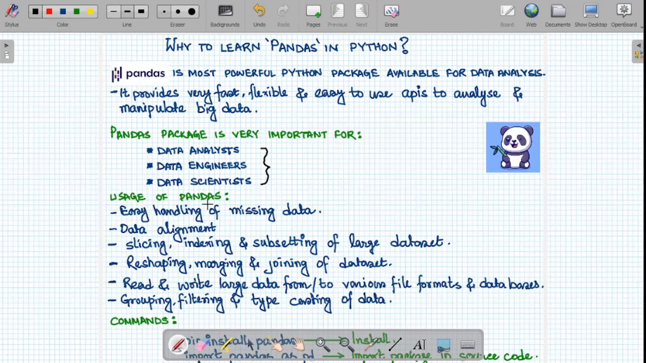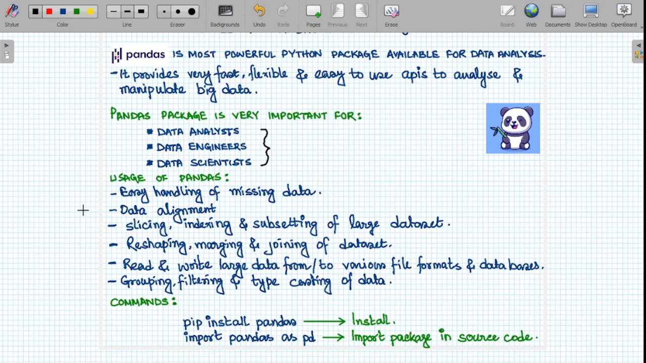Let's understand what pandas offers. It offers easy handling of missing data, data alignment, slicing, indexing, subsetting of large datasets, reshaping, merging and joining of datasets, and reading and writing of large data from various file formats and databases. It also gives us easy usage of grouping, filtering, and typecasting of data. These functionalities make pandas so special that without knowing it, you cannot survive in the data analysis, data engineering, and data science field.